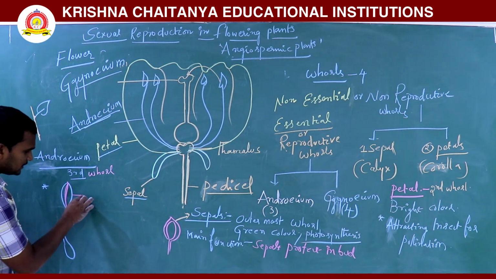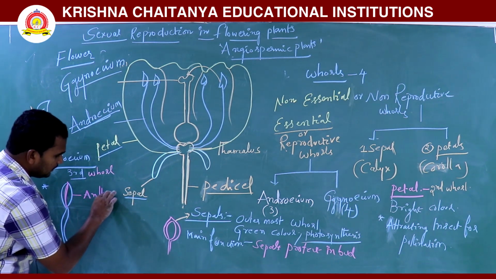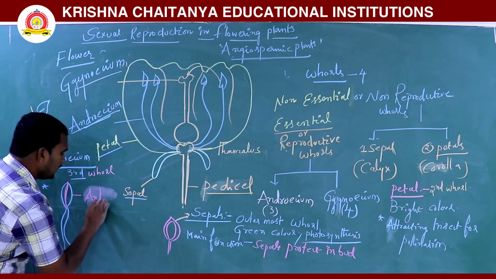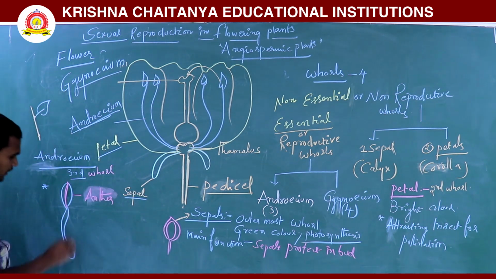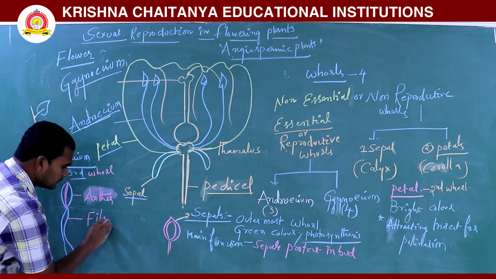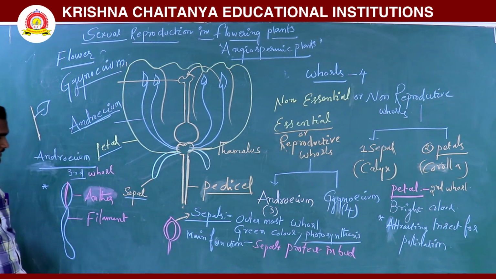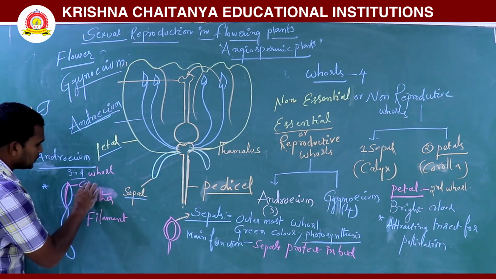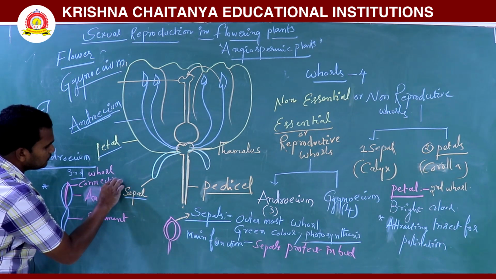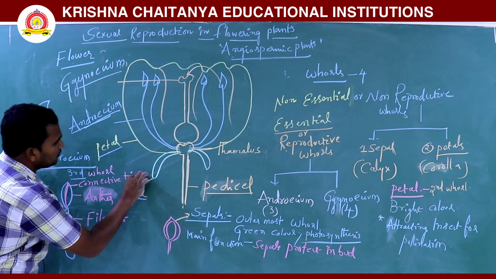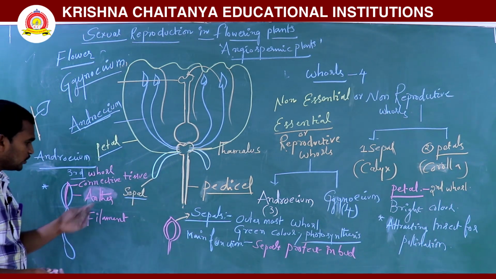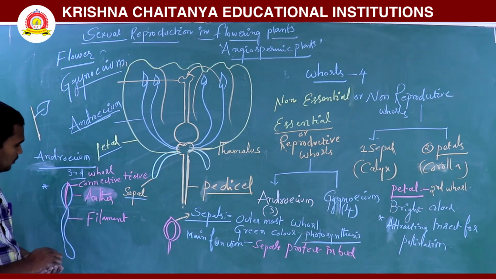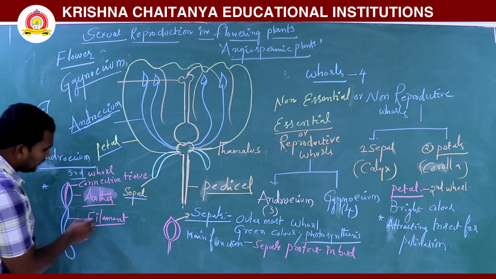So androecium, what is there? This is the anther, mainly anther is there. Next one is the filament. A stalk-like or cylinder stalk-like structure is called the filament. This is called the connective tissue. It is a sterile tissue, it is not involved in reproduction. Anther and filament are there.